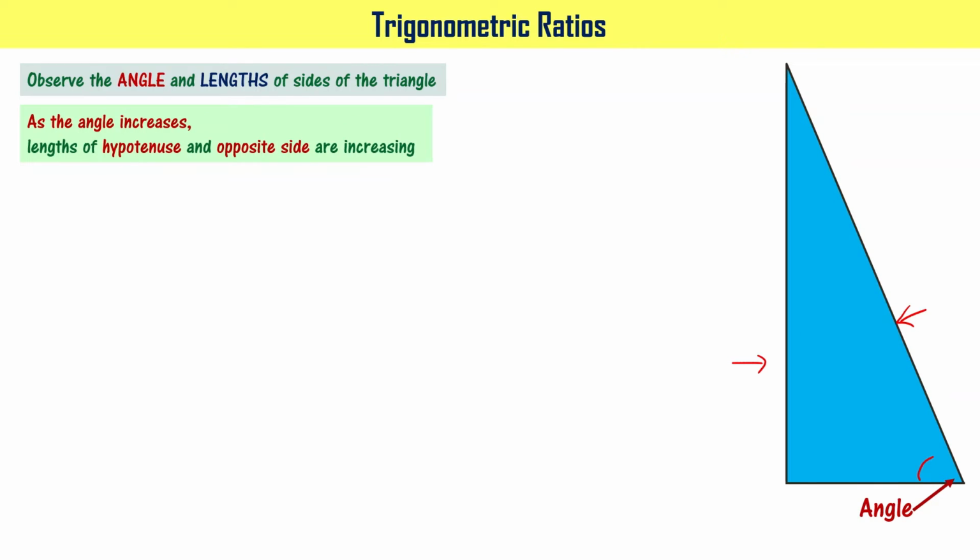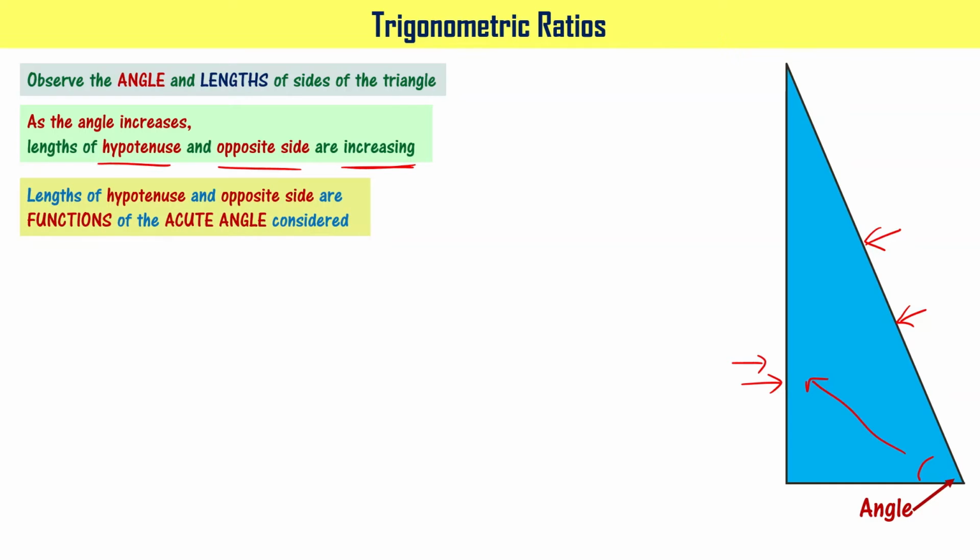You see, as the angle increases, we have observed that the lengths of the hypotenuse, that is this particular side, and the side opposite to the angle of our interest, that is this one, right? These two have been changing, right? They have increased, right? As the angle increases, lengths of hypotenuse and opposite sides are increasing.